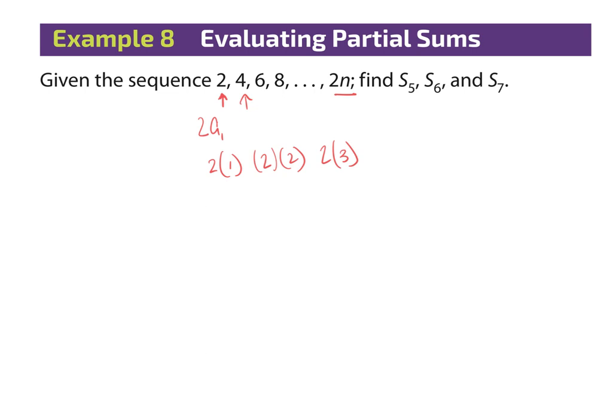That is my sequence. So if I were to write the summation for this, I would say my formula here is 2 times n. Whatever term I'm on, I'm just multiplying that sub number by 2 to get that actual term. They want me to add up specific terms. So if I were going to write this out, I am starting with 5 and I'm going to 7. That's how I would write that. And then I would just plug it in. So I'm going to say 2 times 5 plus 2 times 6 plus 2 times 7. And I'm going to get that partial term, right? Questions on that? Partial term.